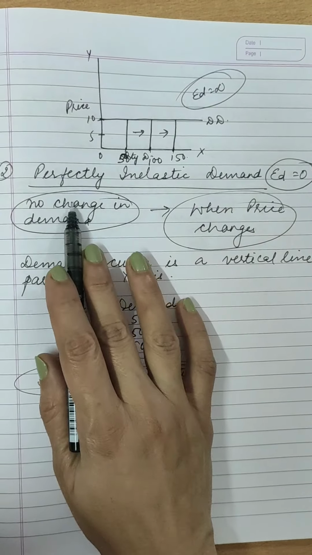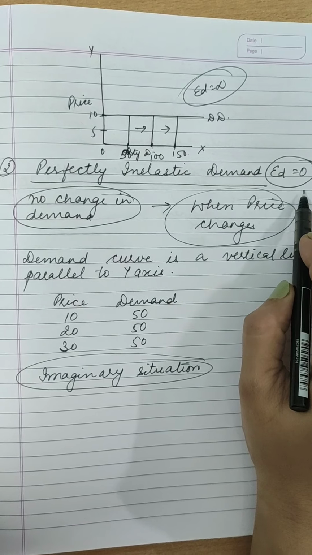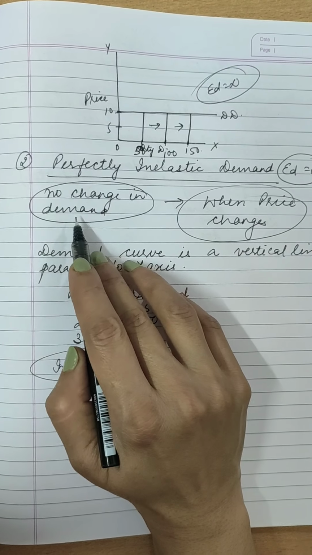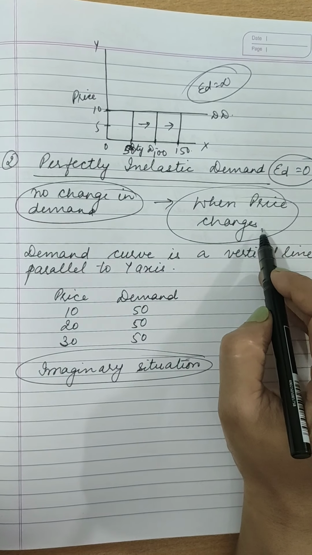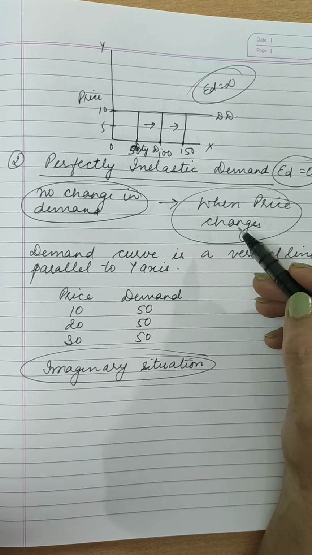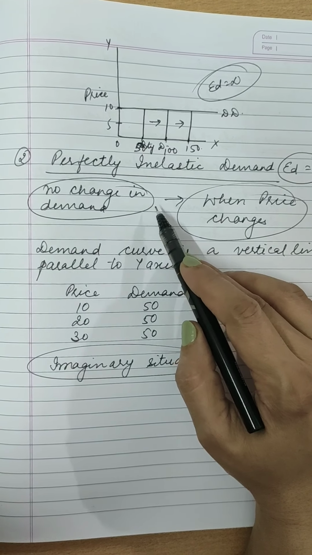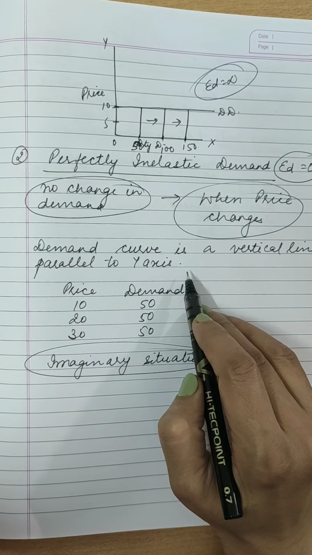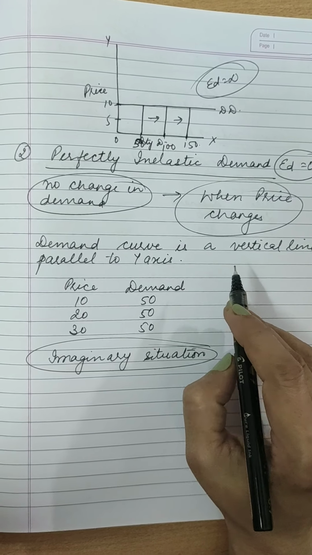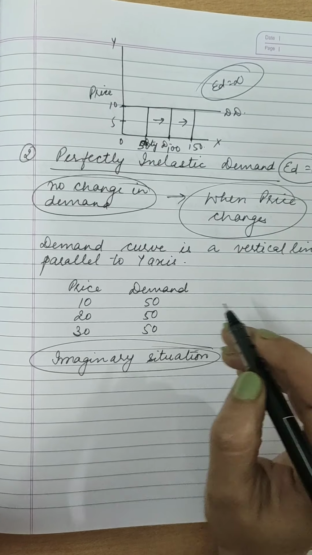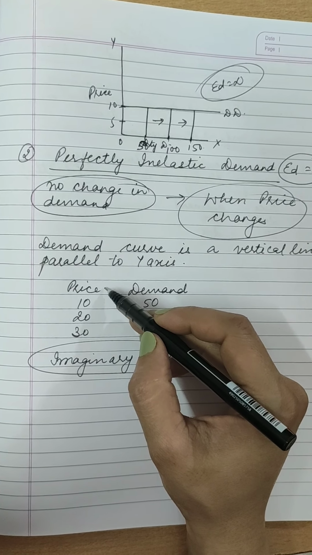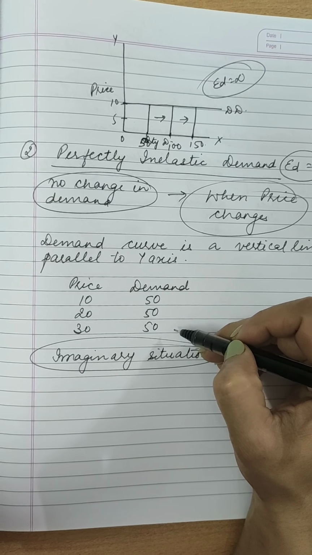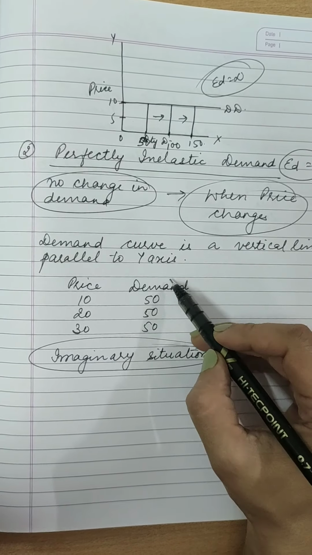Next degree is perfectly inelastic demand. Here elasticity of demand is known as zero. Zero degree of price elasticity of demand. So there is no change in the demand when price changes. Price keeps on increasing or decreasing, but there is no change in the demand. Here demand is a vertical line parallel to y-axis. So here the shape of the demand curve will be a vertical straight line parallel to y-axis. Now let us do one example over here. Price is increasing from 10 to 20 to 30, but demand remains the same, it doesn't change. Price is continuously increasing and demand doesn't change.